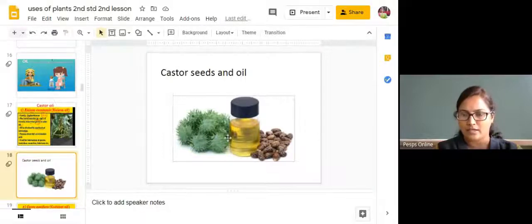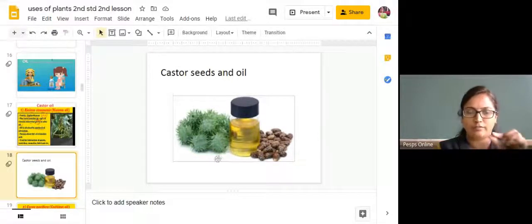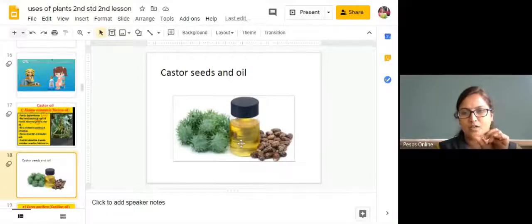You can see in the bottle, this is castor oil. It has a thick consistency. Castor oil has a very thick consistency.